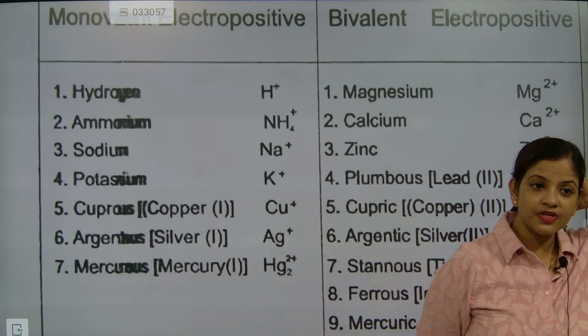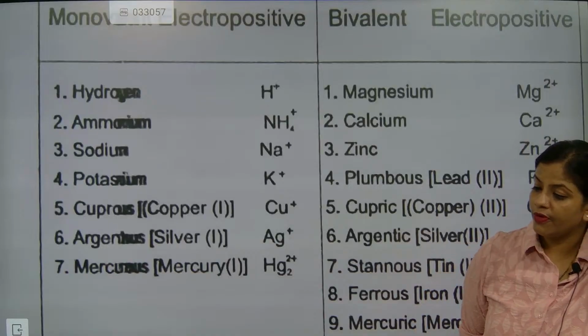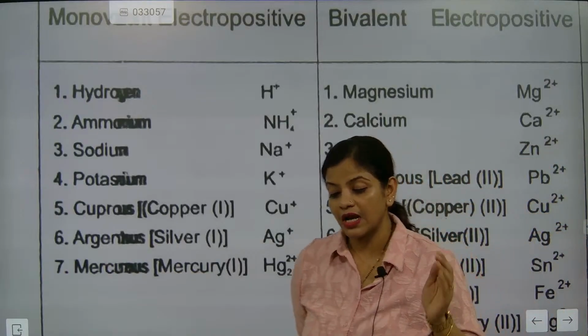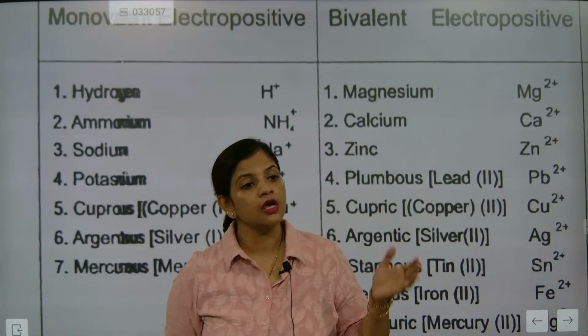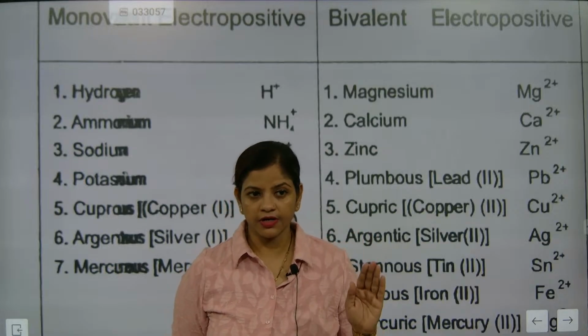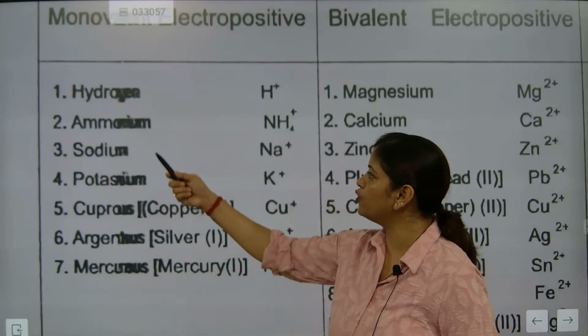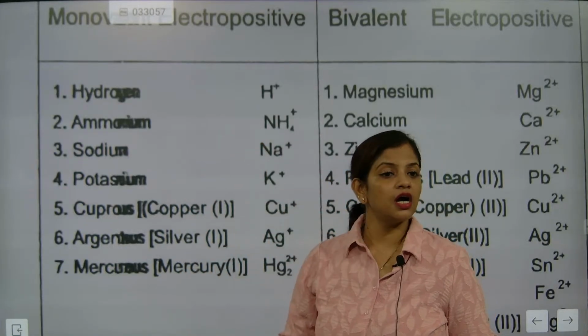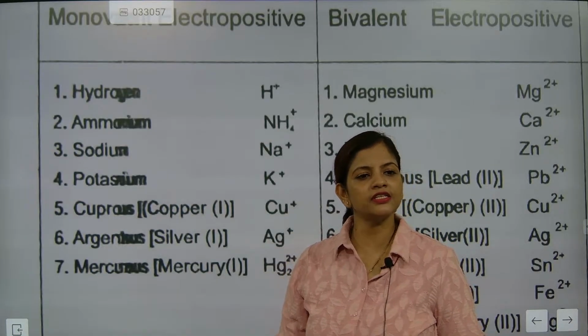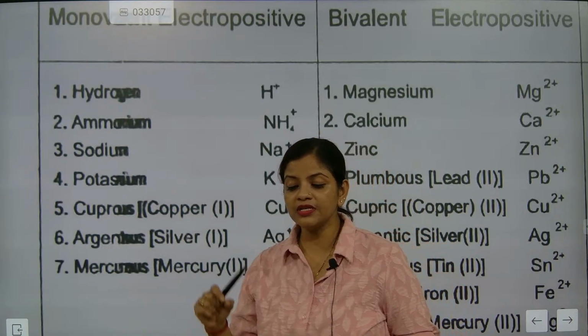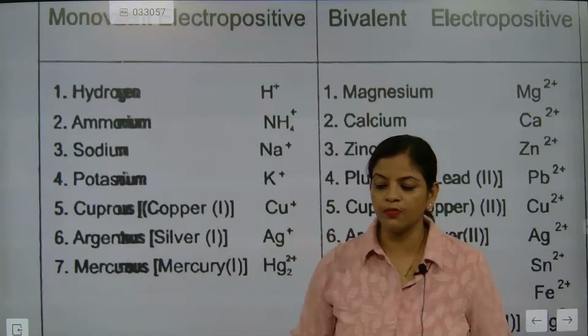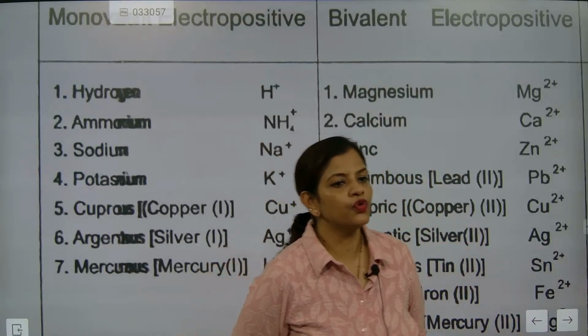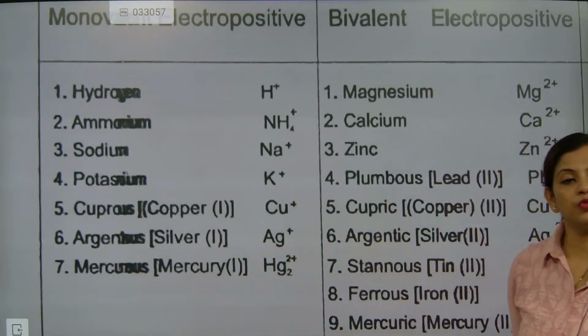One positive charge means monovalent. Name you have to remember. For long term, beta, for class 10th, if you want to get full marks, you need to remember the name. Understood? So what is here? Ammonium. This is called ammonium. Ammonium is NH4 plus.